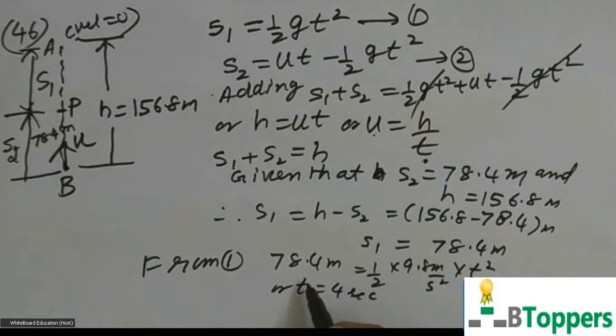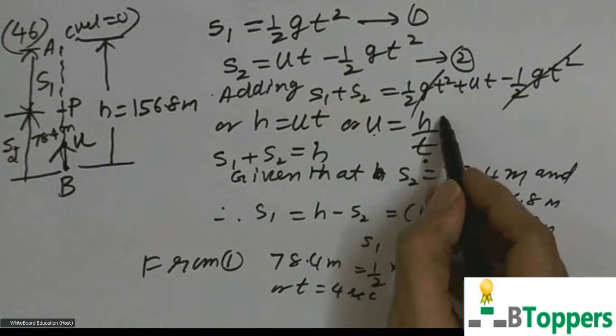Better you prepare a multiplication table for 9.8 so that you can solve the problems faster in kinematics, in vertical projection and falling bodies. 9.8 twos are 19.6, 9.8 threes are 29.4, like that. You get t square equal to 16 seconds square, or t equal to 4 seconds.